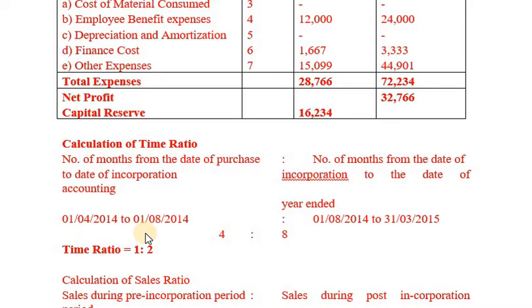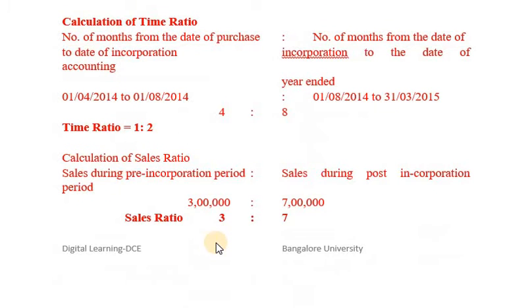From 1/4/2014 to 1/8/2014, it will be pre-incorporation period. From 1/8/2014 to 31st March 2015, it will be post-incorporation period. I mean to say pre-incorporation period in terms of months 4 and post-incorporation period in terms of months 8. 4:8, time ratio is equal to 1:2.